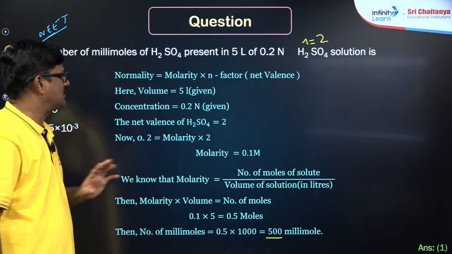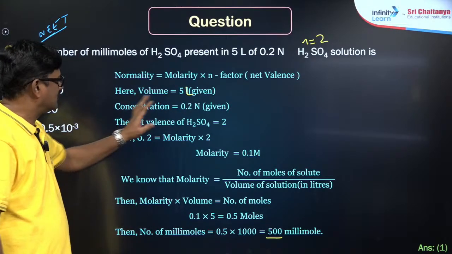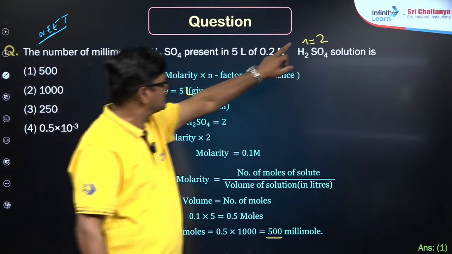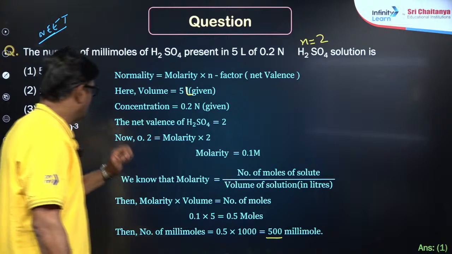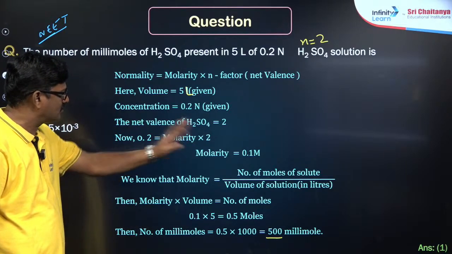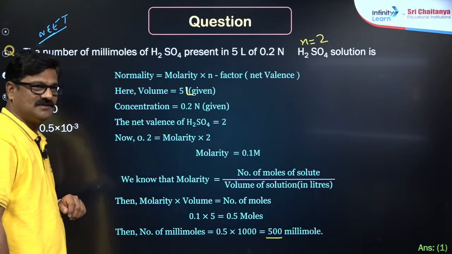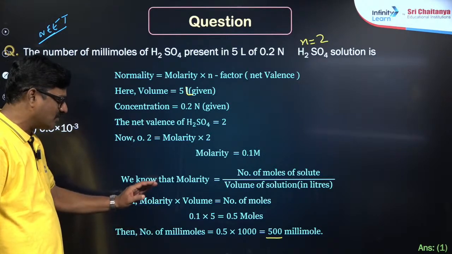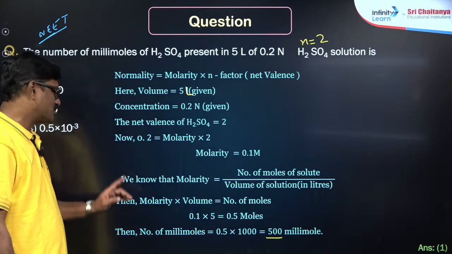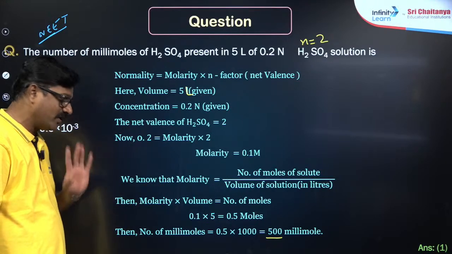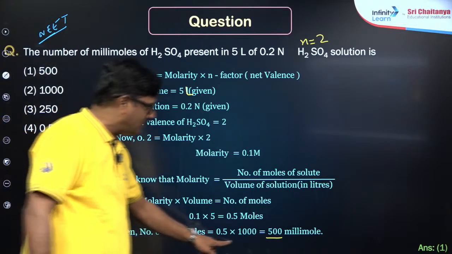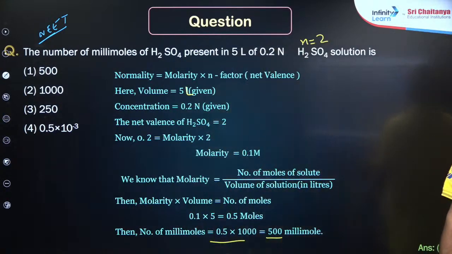So here volume is given as 5 liters and the concentration is given as 0.2. The n factor of H2SO4 is equal to 2. Okay, and now 0.2 is equal to molarity into 2. So molarity is equal to 0.1. Now put that value into the molarity formula and number of millimoles you can calculate from the number of moles. So number of moles you are going to get as 0.5, and to convert into millimoles, multiply by 1000. 0.5 into 1000 is going to be 500 millimoles.